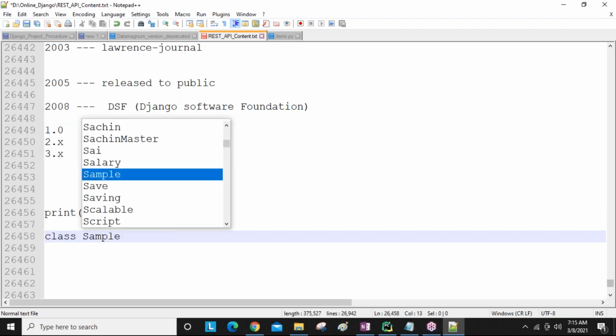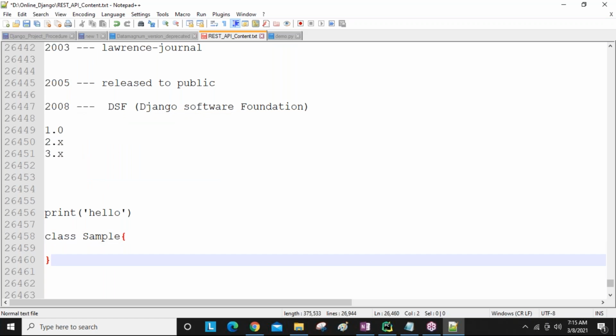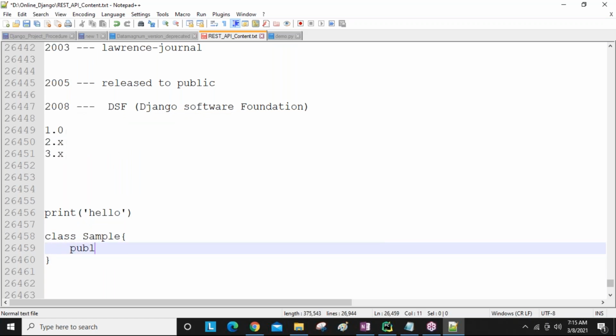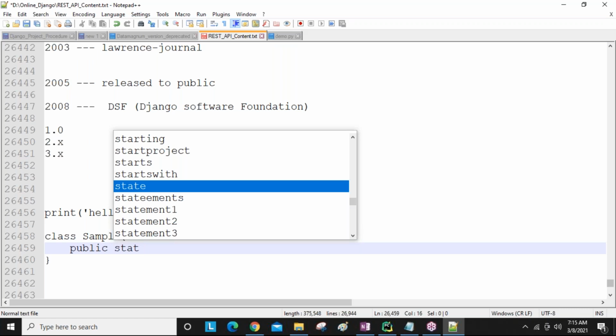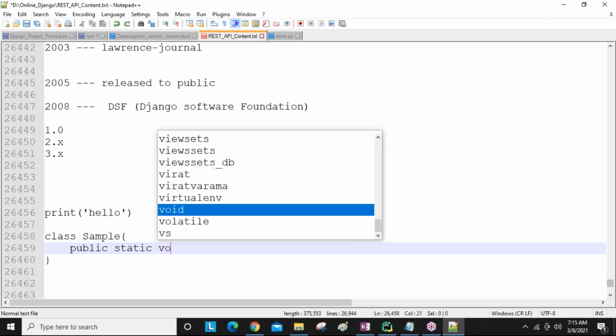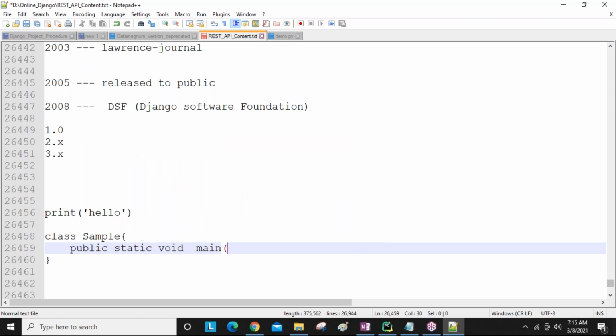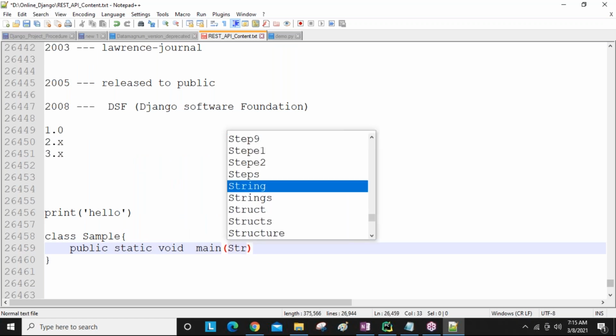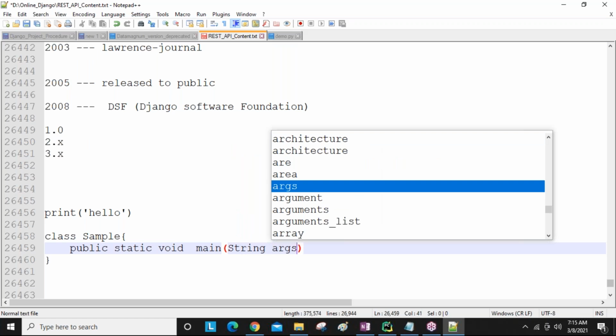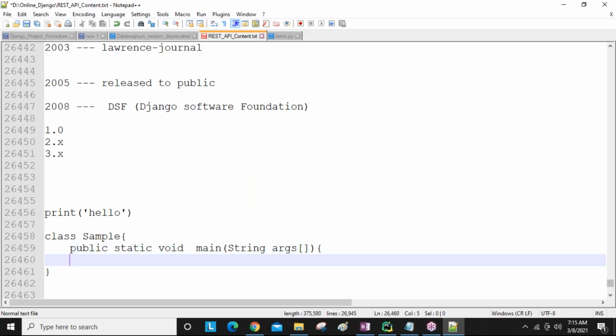Class, for example, sample is a class name, with curly brace structure, and then different predefined keywords there: public, static, void, main. This is a method. In this method, you write String args. Again curly braces. Now here one predefined class, System, which contains the out object, and println.